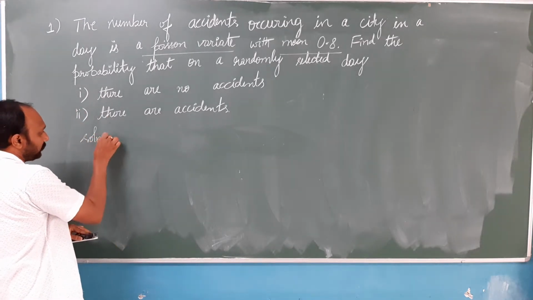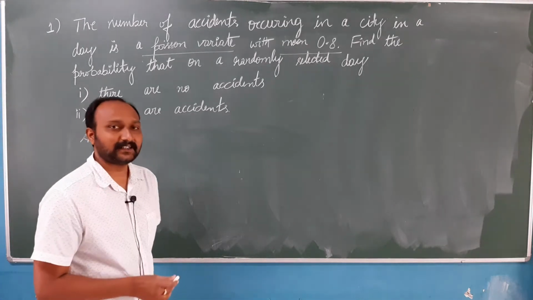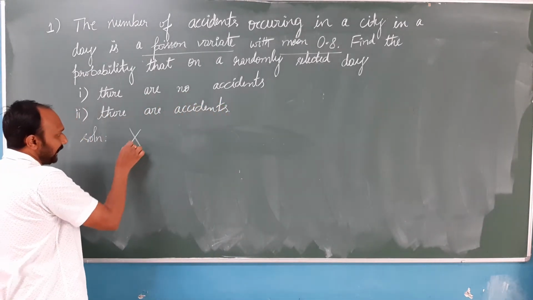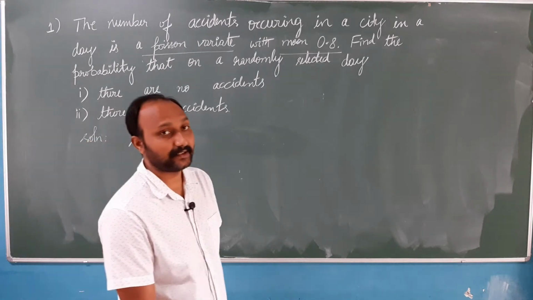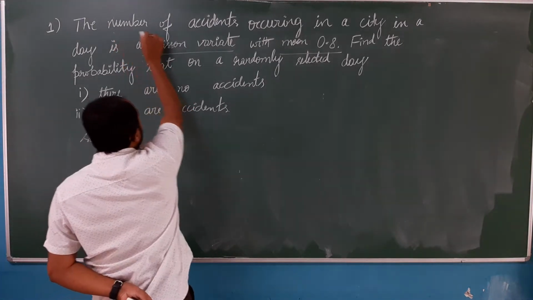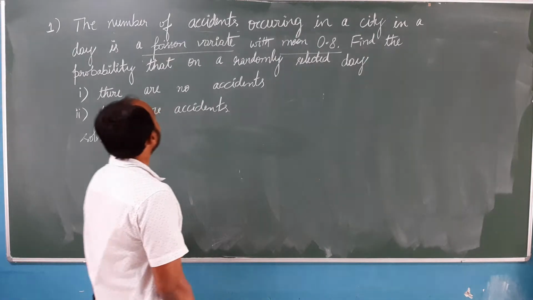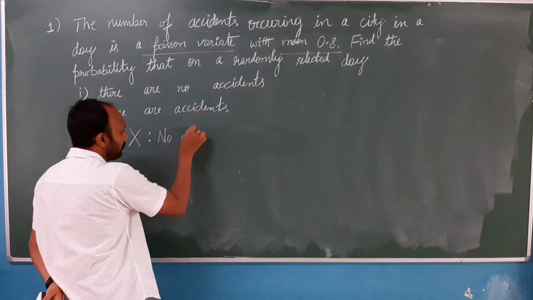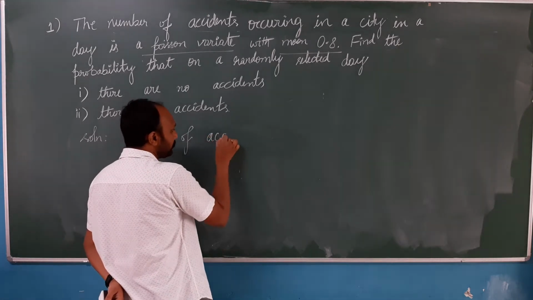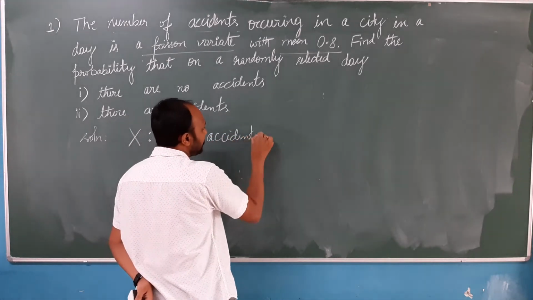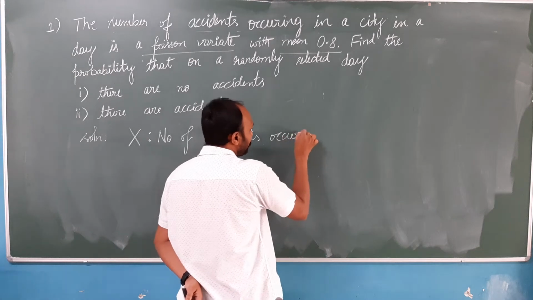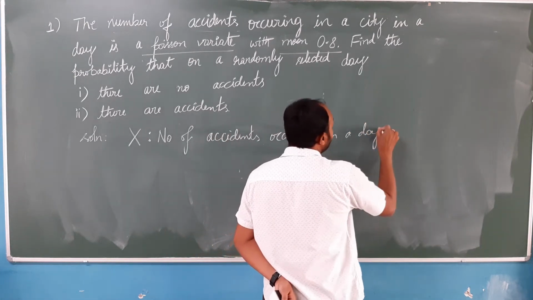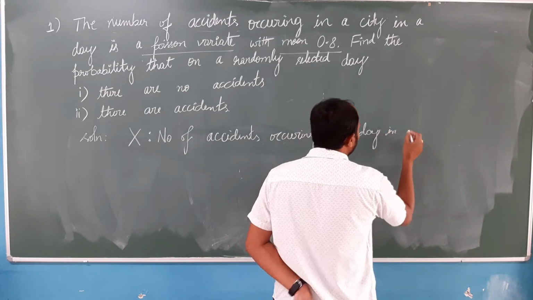The solution. First of all, we need to define the random variable. X is a random variable. X indicates the number of accidents occurring in a day in a city, or else in a day is enough.